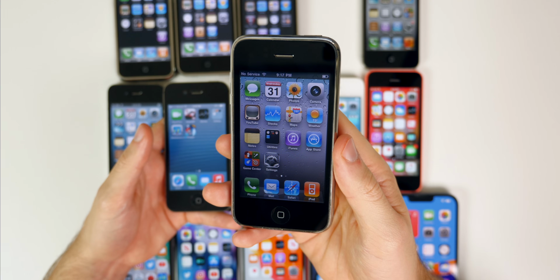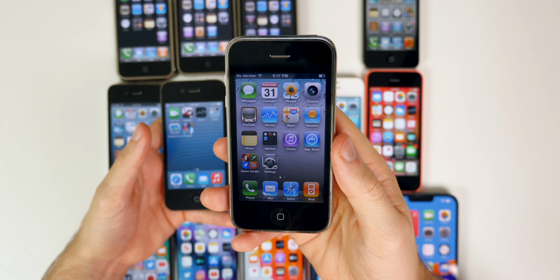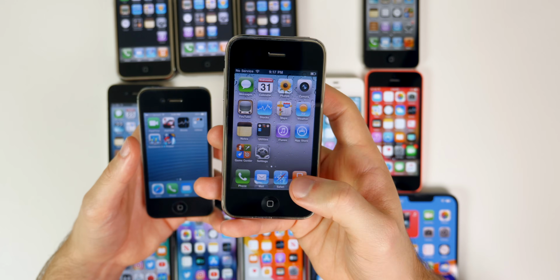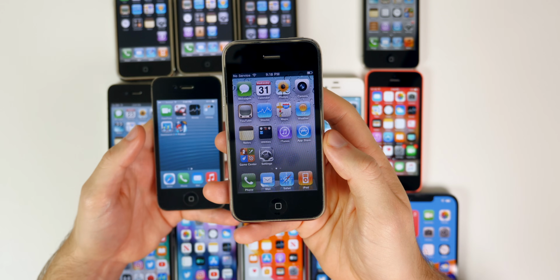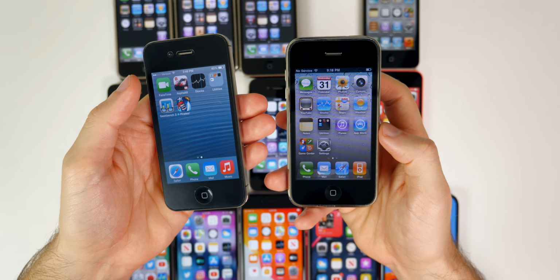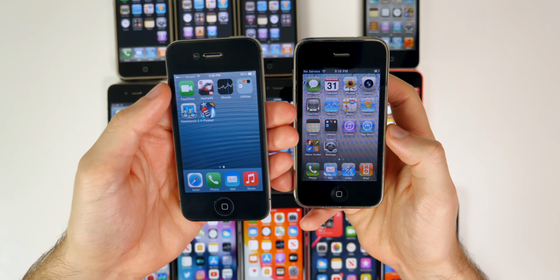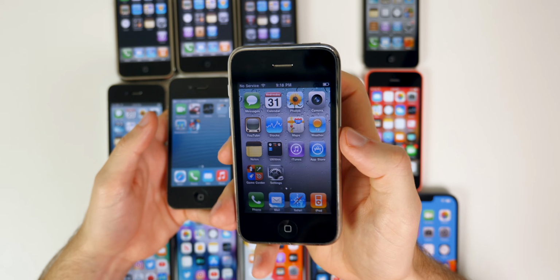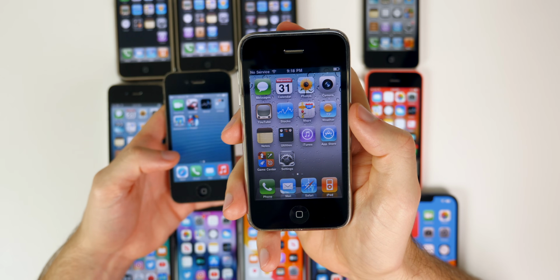And then came iOS 4. So in 2010, Apple renamed iPhone OS to iOS and released iOS 4, which was a massive update. It brought FaceTime for the iPhone 4 and later. So that was a big deal. Of course, you could video other people with iPhones and talk to them on video, like a Skype call back in the day. That was a pretty big deal.